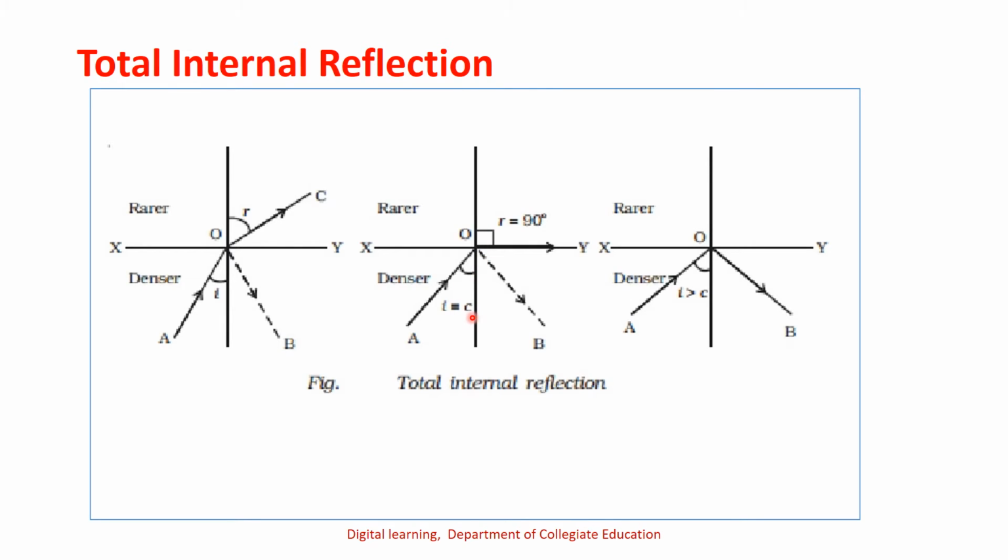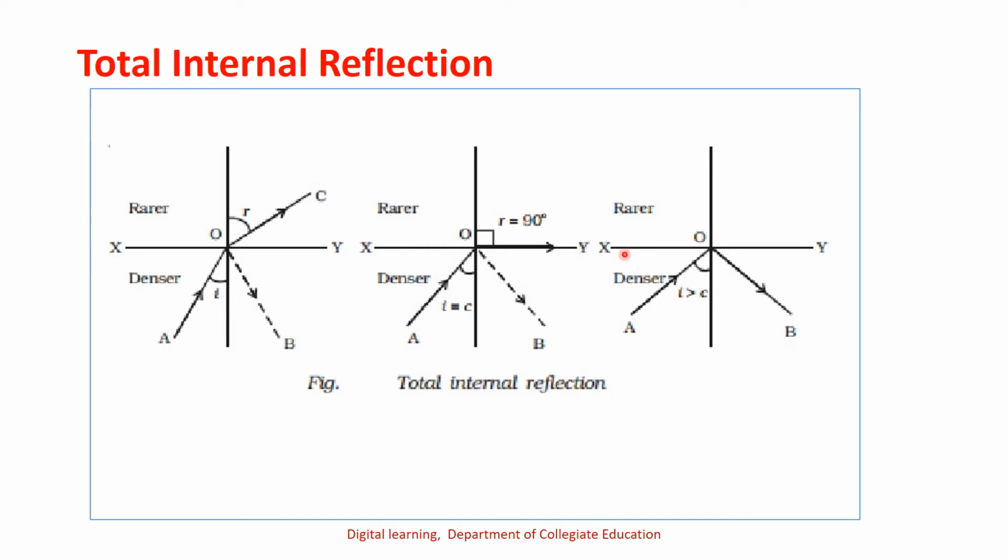When i is equal to C, r is equal to 90 degrees. So again, in the third diagram, when i is greater than C, the angle of incidence is greater than the critical angle, the refracted ray, instead of refraction, gets reflected back into the same medium, and that happens only when light is traveling from a denser to a rarer medium.